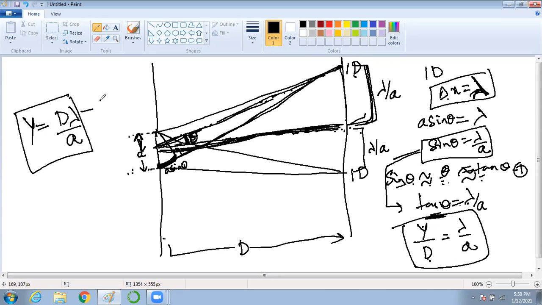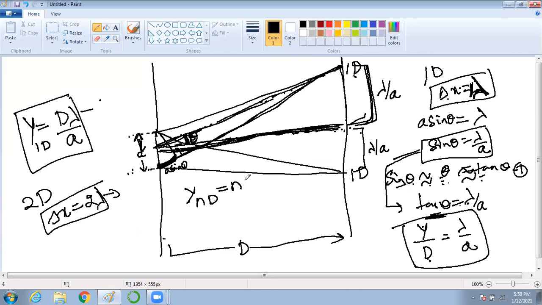So what is this? This is y1D. Am I correct? So your 1D happens for 1 lambda. Similarly, what about your 2D? Your 2D will happen when delta x equal to 2 lambda. So what is your general formula? Your general formula will become ynD is equal to nD lambda by A. Pretty similar to interference. Yes or no?